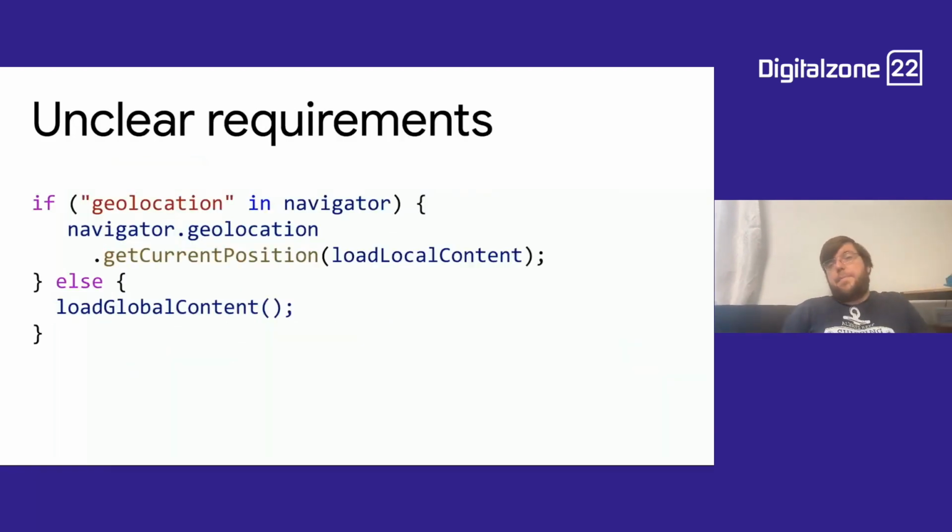The other thing is what happens, and I already gave you examples of that, when requirements aren't clear, right? So the developer was asked, this is a news site, they were asked to see if the browser supports location. So if the browser has the ability to tell you the location of the user. If it does so, then you request the location, and then you load news from their location. So you show them local news. That's great. That's a fantastic feature. If the browser does not have the ability to show location, then you load global news.